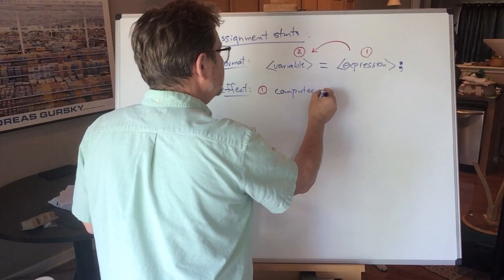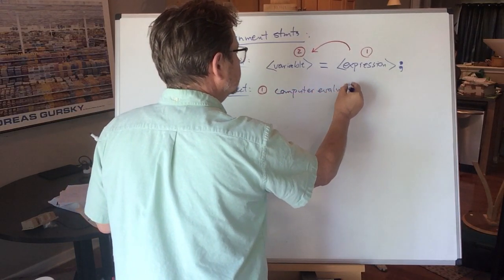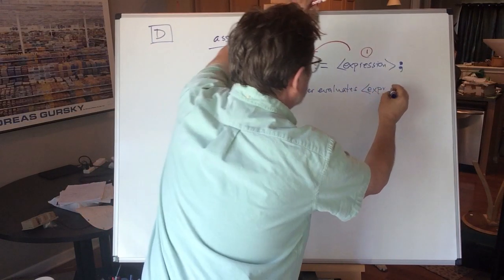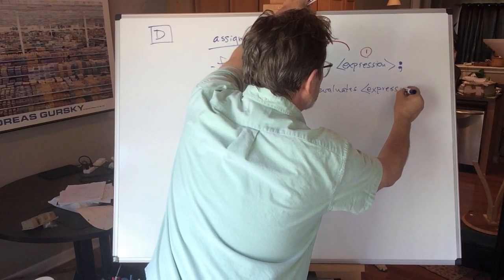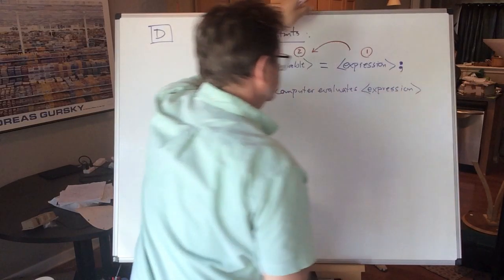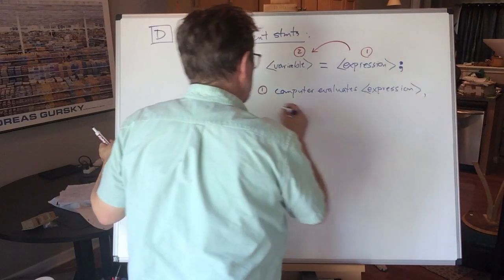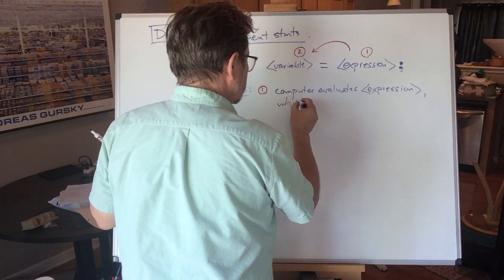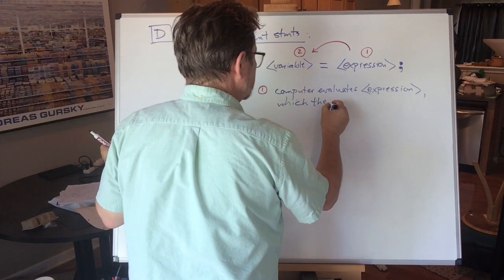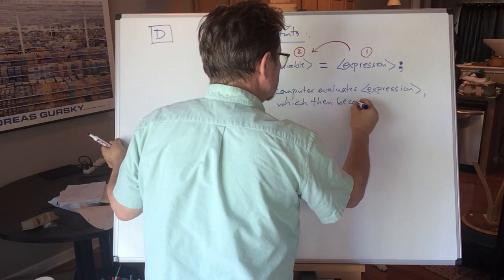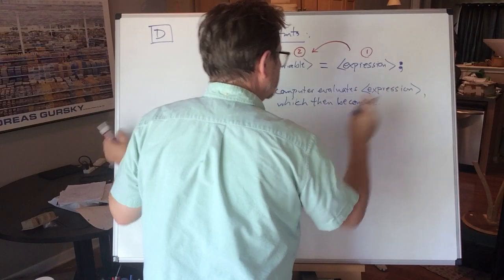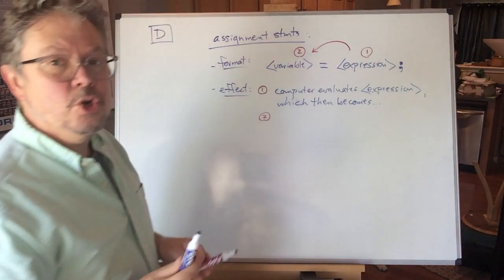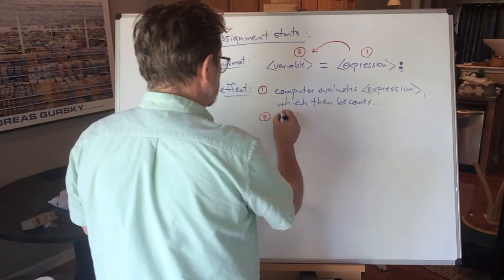Computer evaluates expression, E-X-P-R-E-S-S-I-O-N, comma, which then, W-H-I-C-H, then becomes, wait for it, 2. The new value of variable.